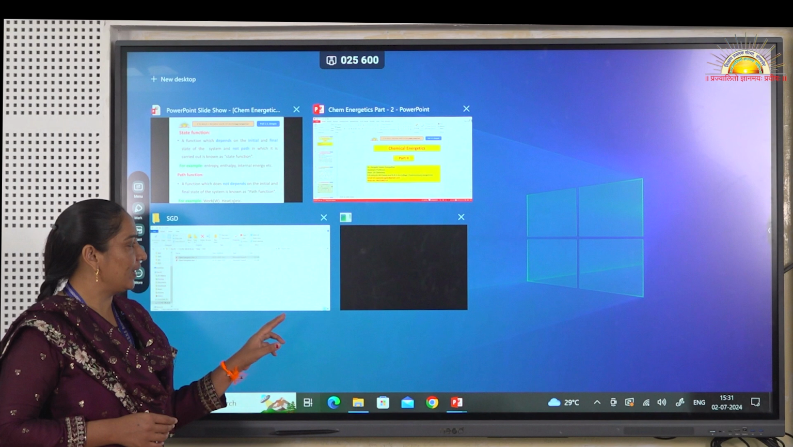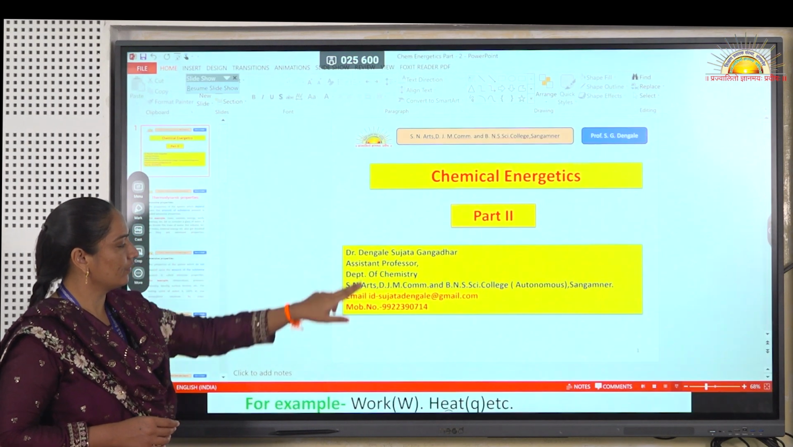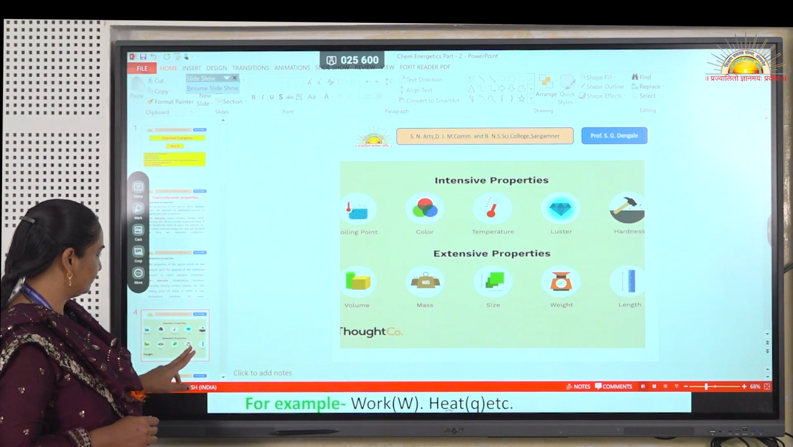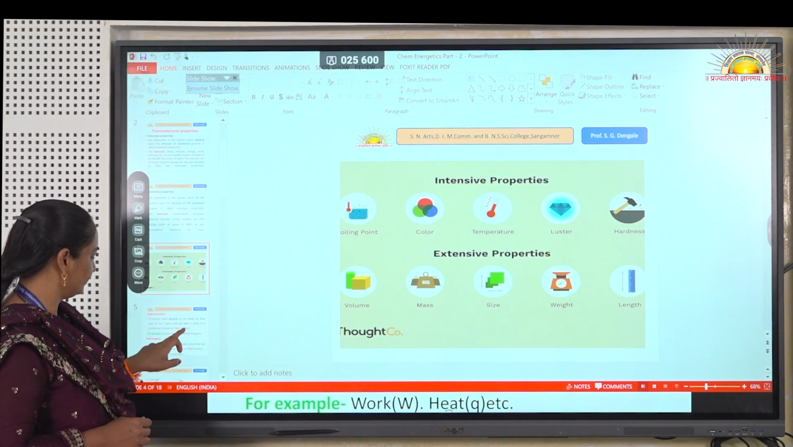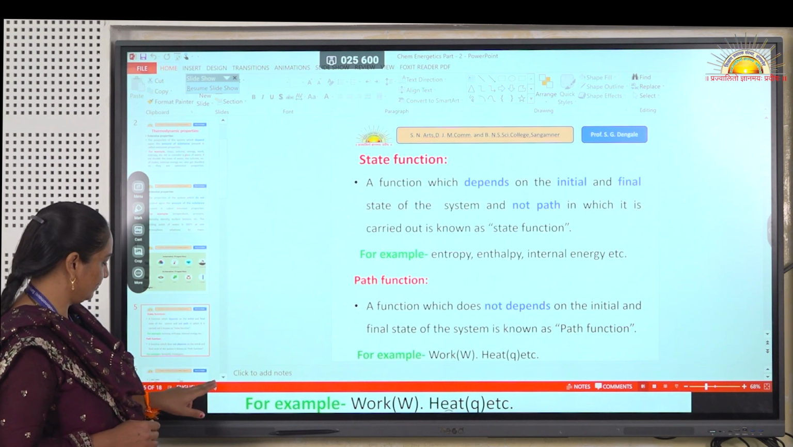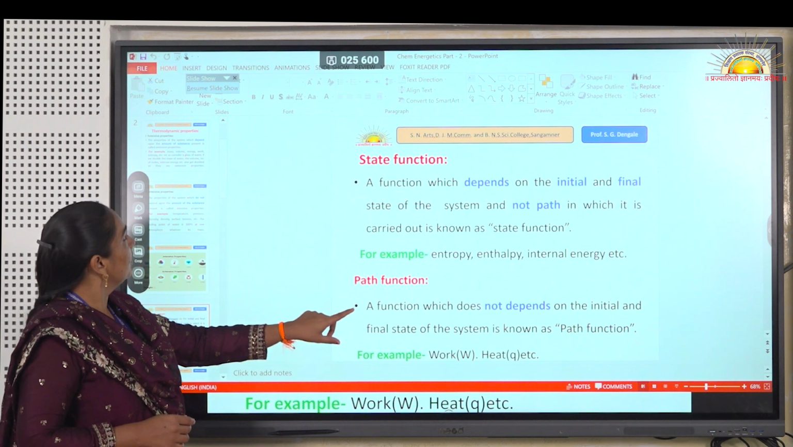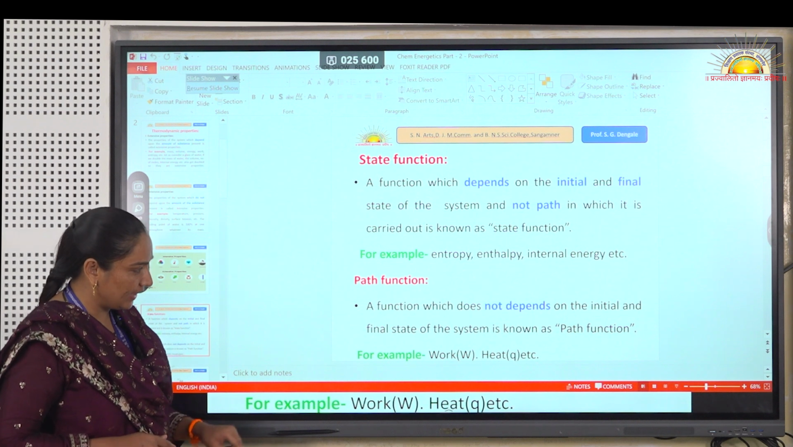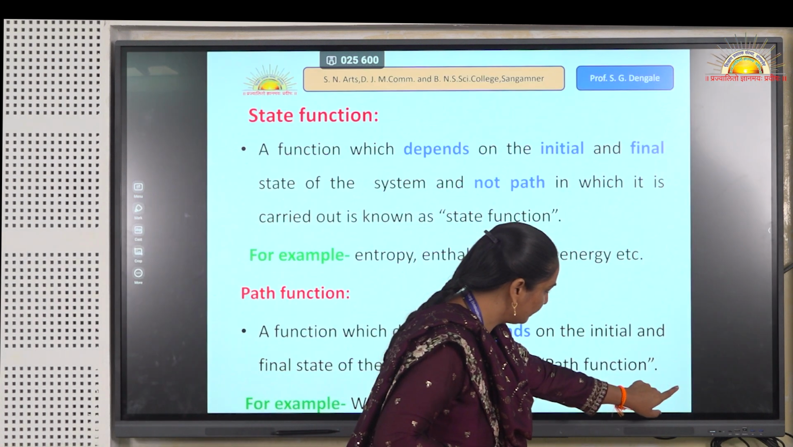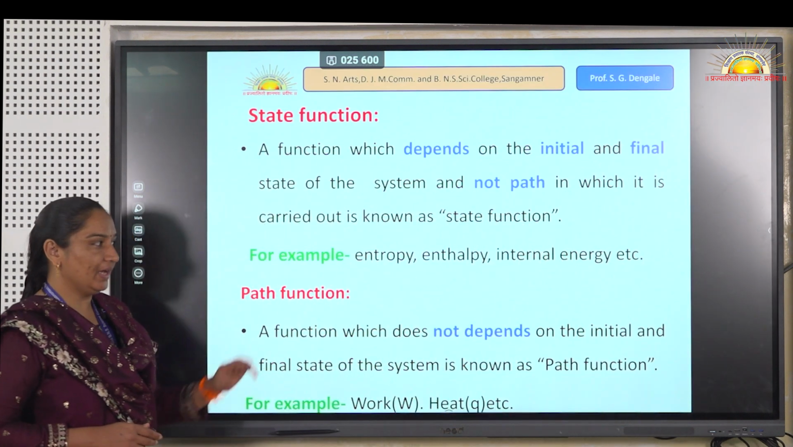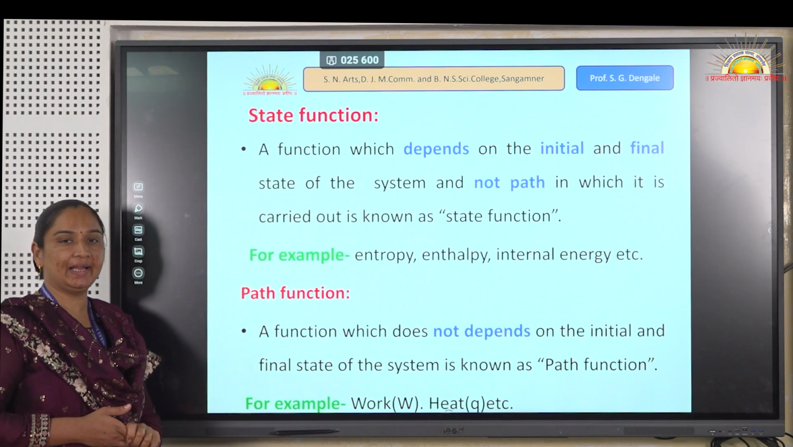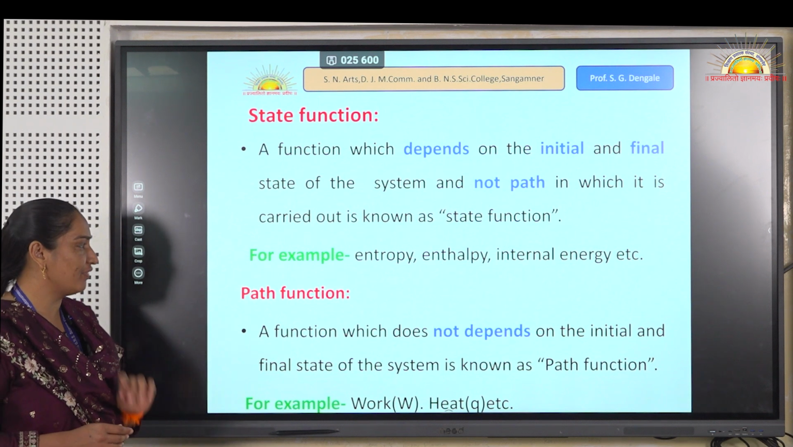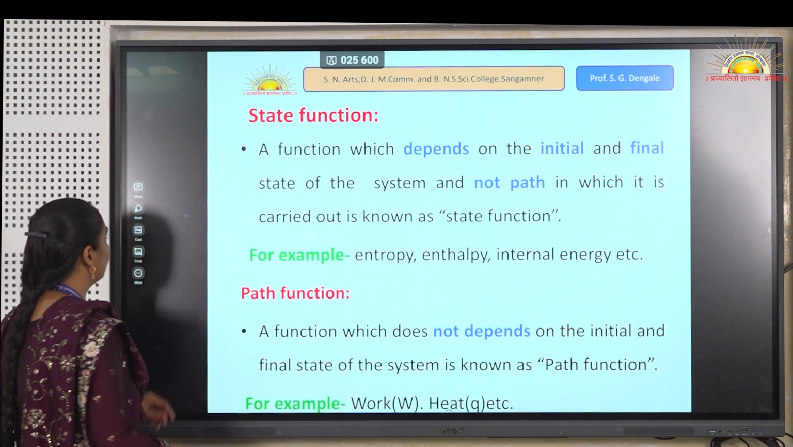Here entropy, enthalpy, and internal energy are state functions, meaning they depend upon the initial and final state only. For example, if we take